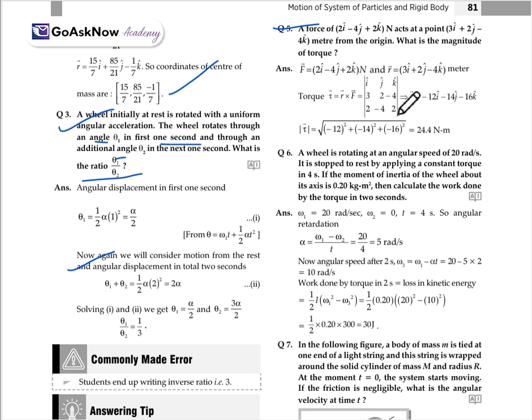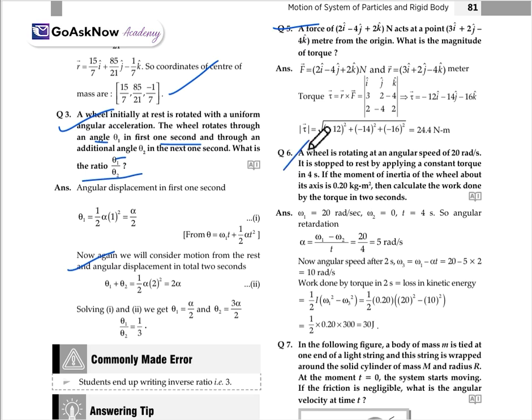We'll do the determinant with i cap, j cap, k cap, 3, 2, minus 1. When we solve this, we get tau equal to the square root, as we have to find the magnitude. So it will be the square root of minus 12 square plus minus 14 square plus 16 square, and we solve this, we get 24.4 Nm. This will be the magnitude of torque.